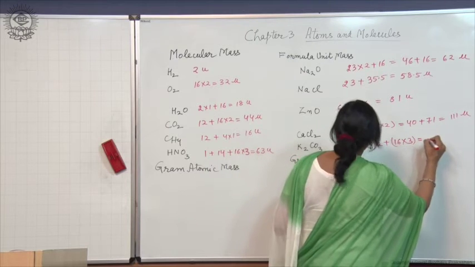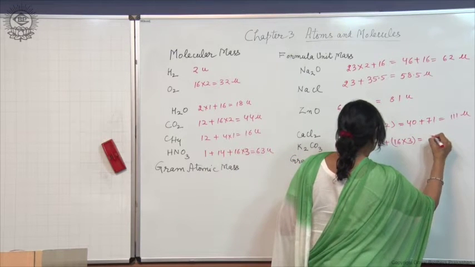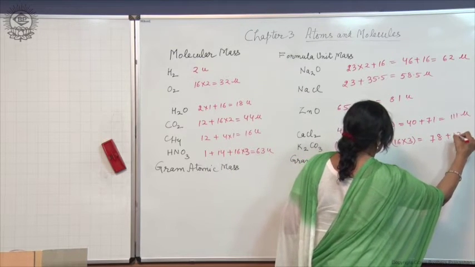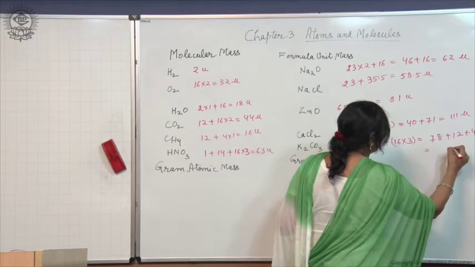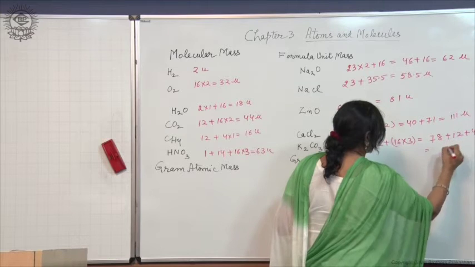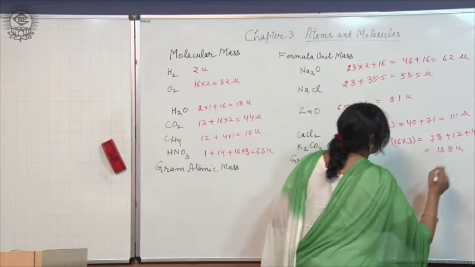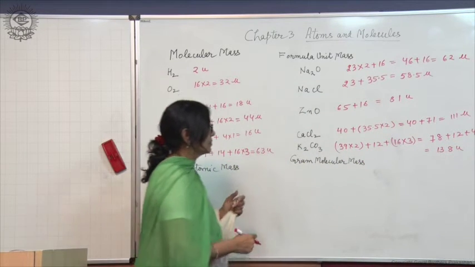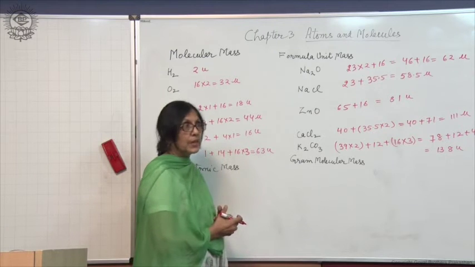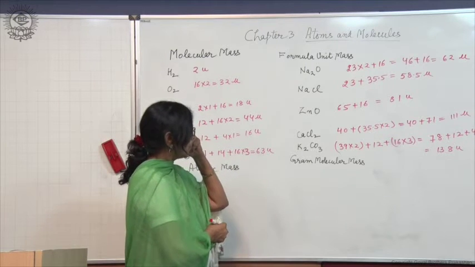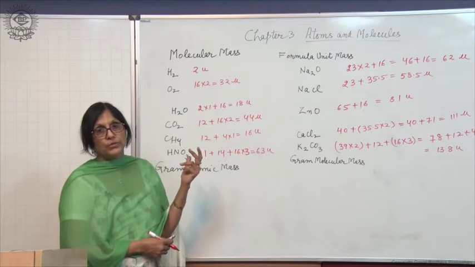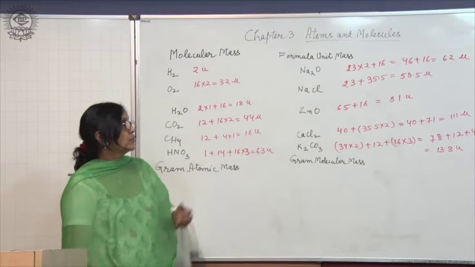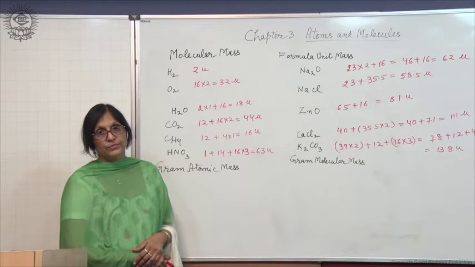So let us simplify it, and let us add up. Right. So like this, do the practice of finding out the molecular mass of the simple compounds and formula unit mass of the ionic compounds.